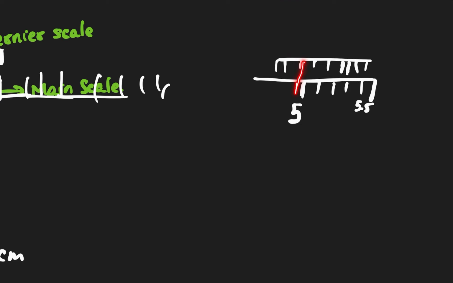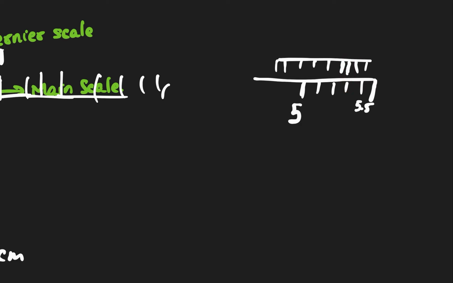This line is behind this line. This vernier scale line is between these two lines. But this vernier scale line exactly matches. This also doesn't match, this also doesn't match. So which line matches? 1, 2, 3, 4, 5, 6, 7, the seventh line. Seventh vernier scale line is exactly matching.